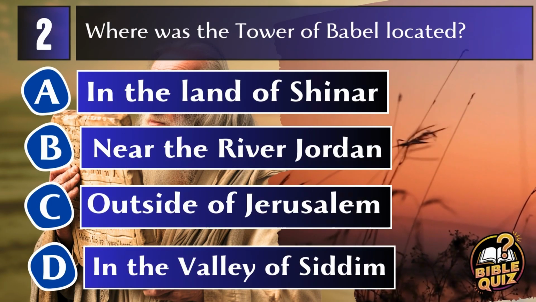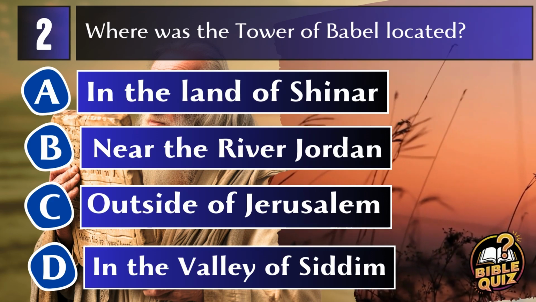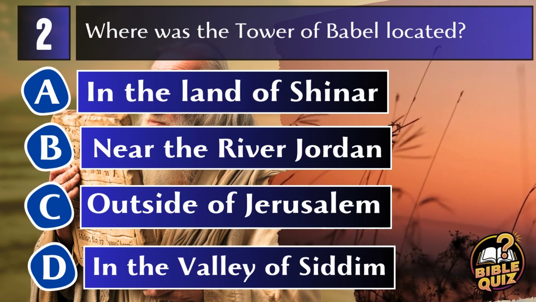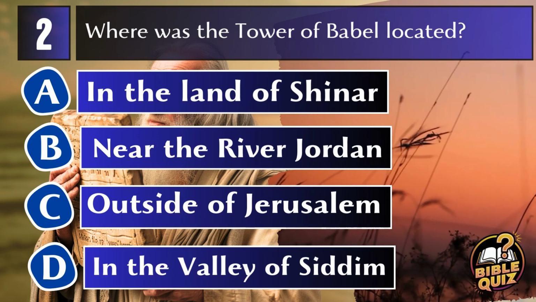Question 2. Where was the Tower of Babel located? A. In the land of Shinar. B. Near the River Jordan. C. Outside of Jerusalem. D. In the Valley of Siddim.